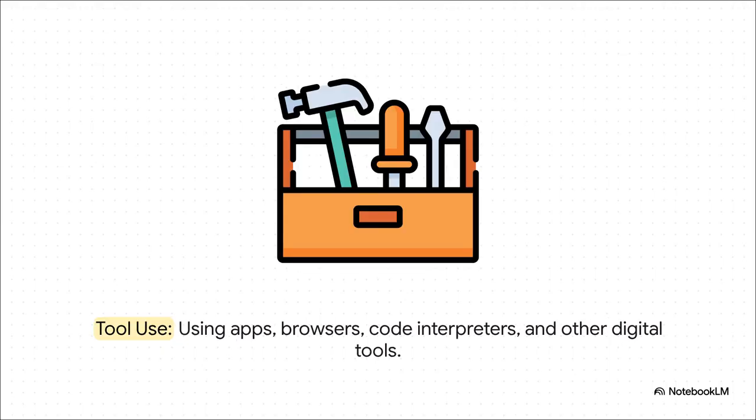Second, and honestly, this is a total game changer, they can use tools. Think about what that means. The AI is no longer just a brain in a jar. It can reach out and use a web browser for research, fire up a code interpreter to crunch some numbers, or interact with other apps to get things done. It's like it has hands to work with in the digital world.